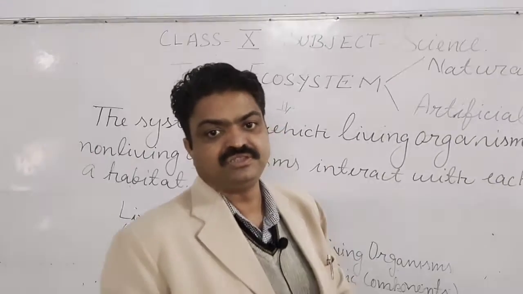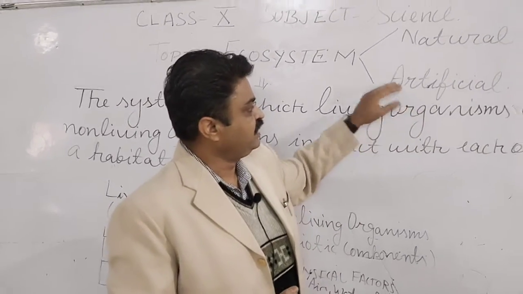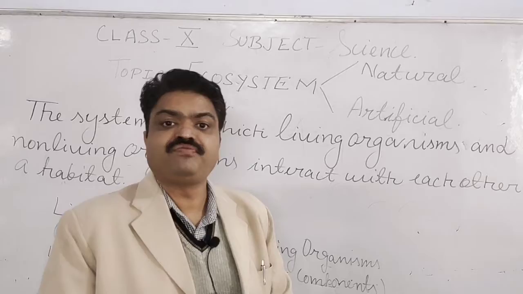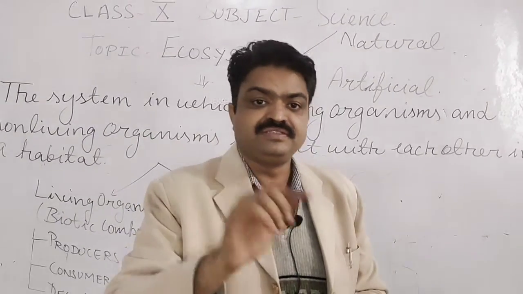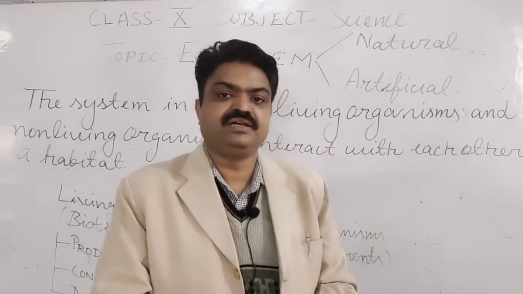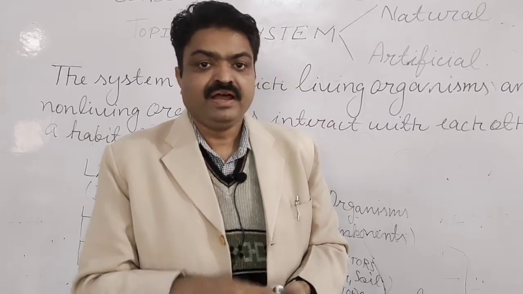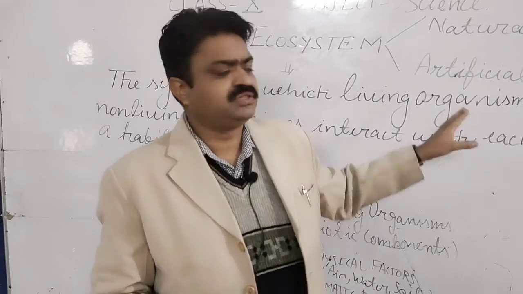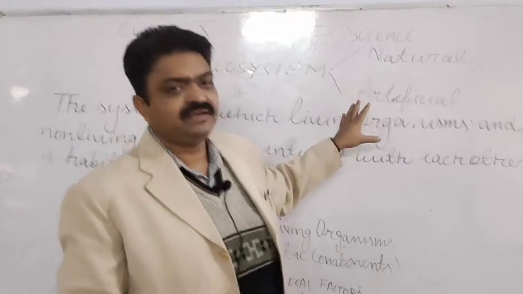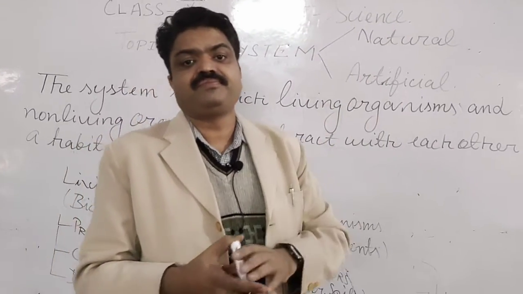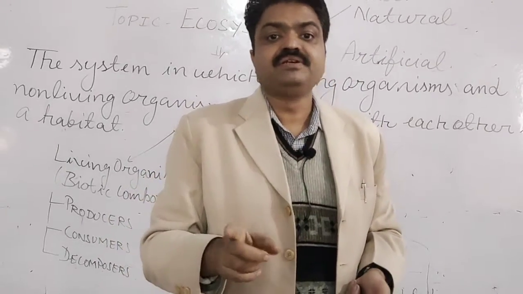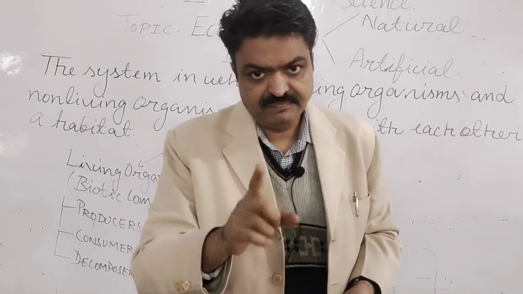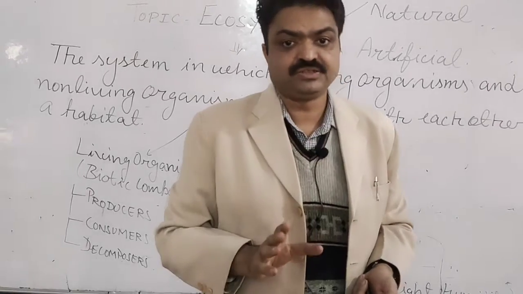Artificial ecosystem, in this the ecosystem of a zoo is an example of artificial ecosystem. And what is the artificial ecosystem, student? Artificial ecosystem is the ecosystem in which the biotic and abiotic components interact with each other with the help of humans, student.